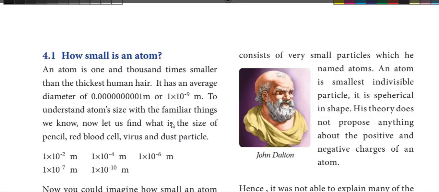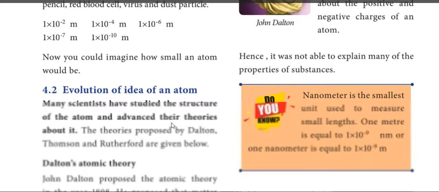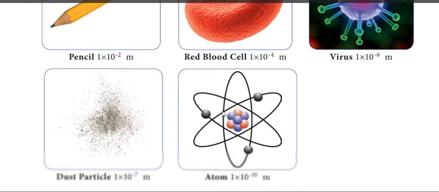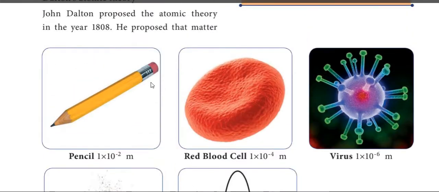Now let us compare the size of an atom with other familiar things like pencil, red blood cells, virus, and dust particles. First, compare the atom with a pencil.